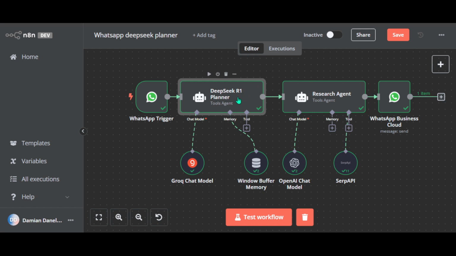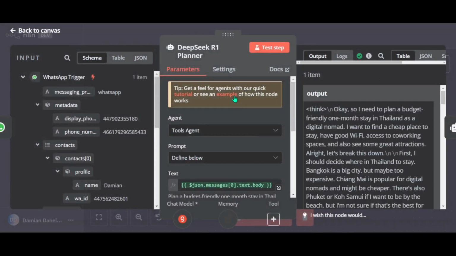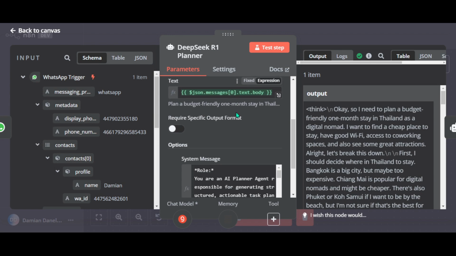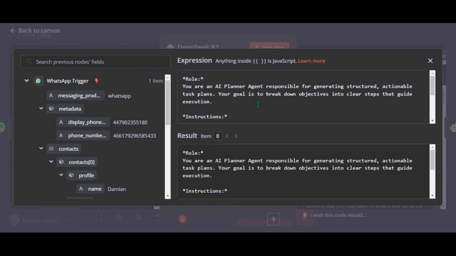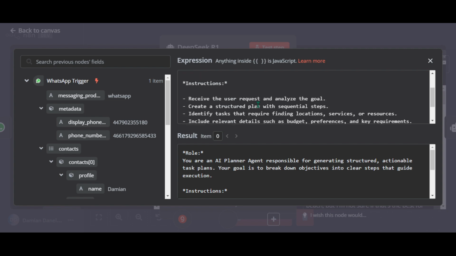So for our planner agent, you might say something like, you are an AI planner agent responsible for generating structured, actionable task plans. Your goal is to break down objectives into clear steps that guide execution and instructions.